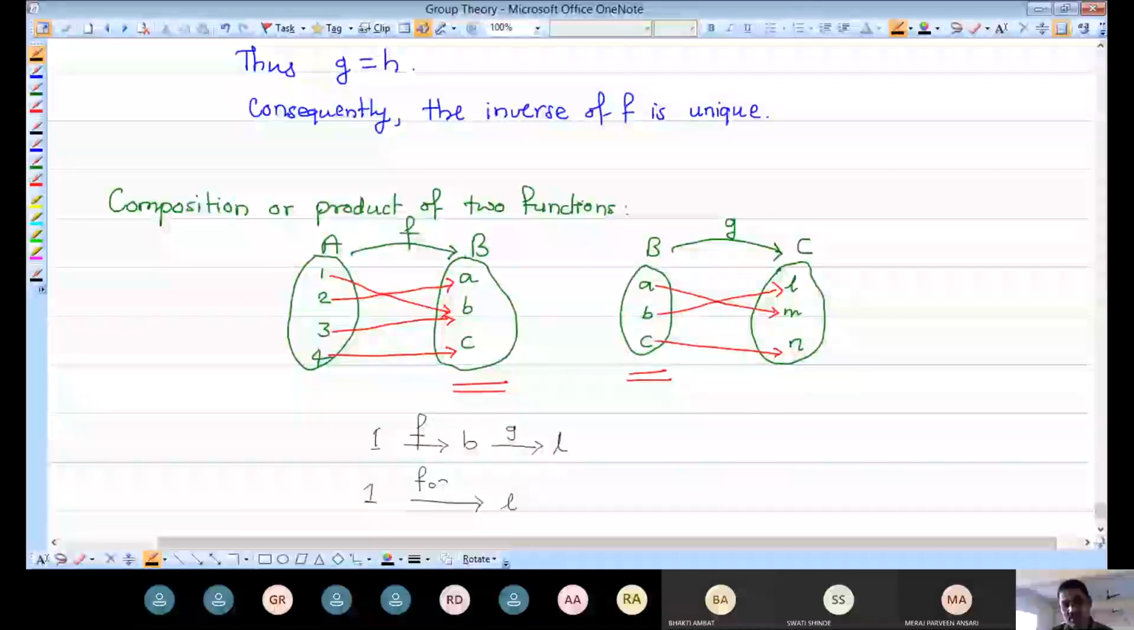Let me correct this thing. It is not f composition g. Let me write.